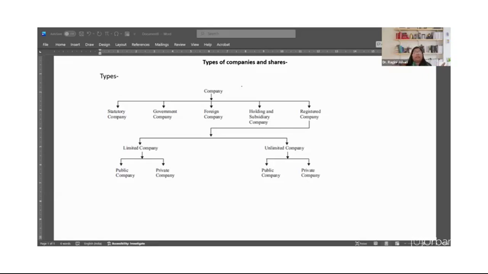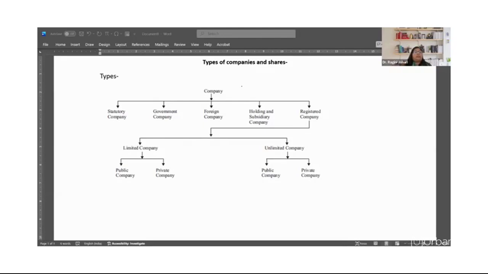Okay. Holding and subsidiary company, again, according to section 4, subsection 4 of Companies Act of 1956, a company is deemed to be a holding company if the other company is its subsidiary company. A company becomes a subsidiary company when the other company controls 51% or more of its paid up share capital, has the right to appoint directors on its board, or is a subsidiary of another subsidiary company.